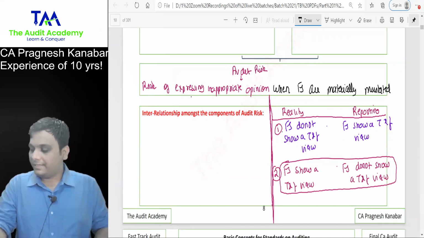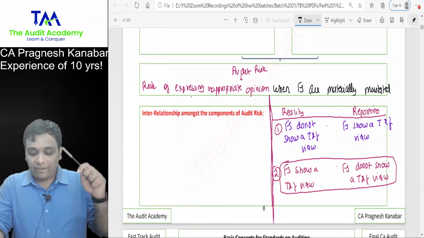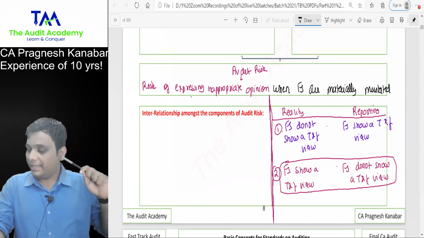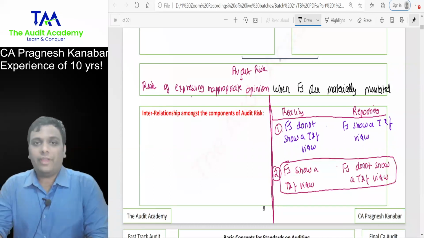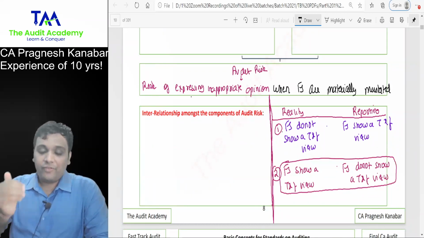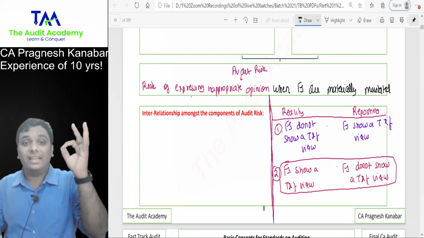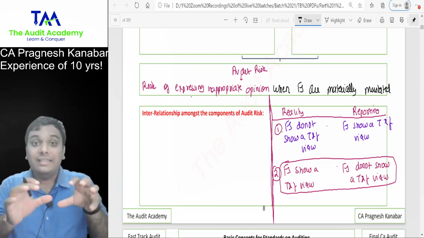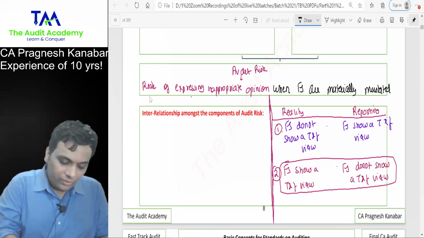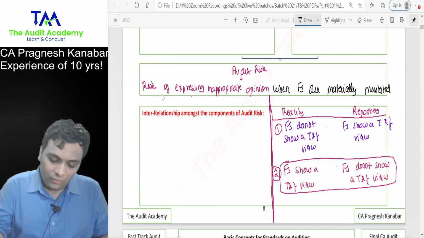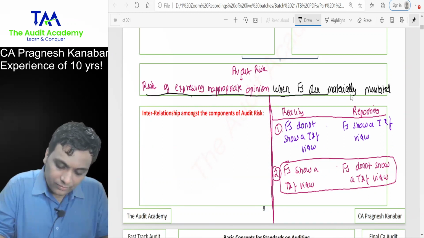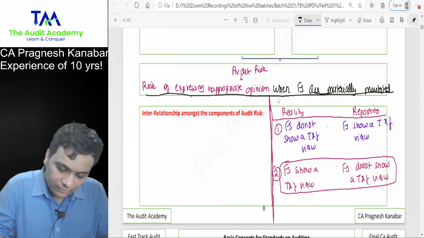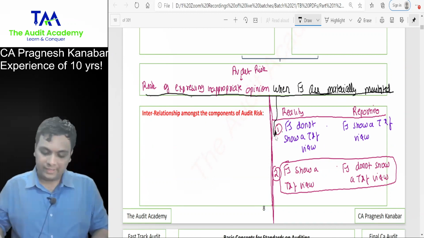Risk of expressing inappropriate opinion when financial statements are materially misstated. Yes, sir, this is the concept. When you look at this full line, you will understand that they are discussing the first possibility.